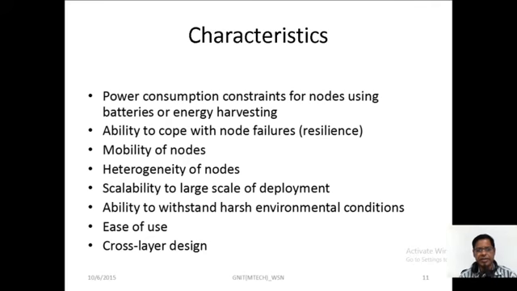What are the characteristics of wireless sensor networking? The characteristics include power consumption constraints for nodes using batteries or energy harvesting. See, when a sensor is used, it has minimum backup, a minimum battery, and sometimes the battery is also limited, so there are consumption constraints for nodes using batteries or energy harvesting.